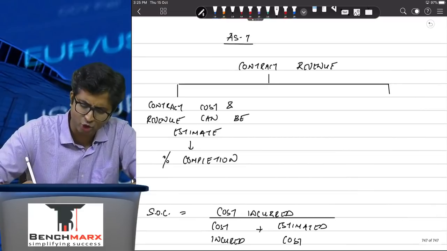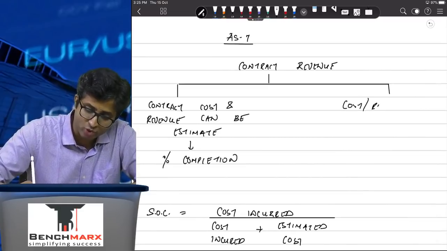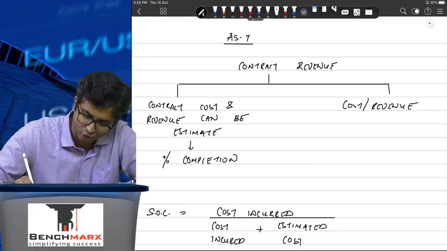However, in rare cases where contract cost or revenue cannot be determined, what will you do?